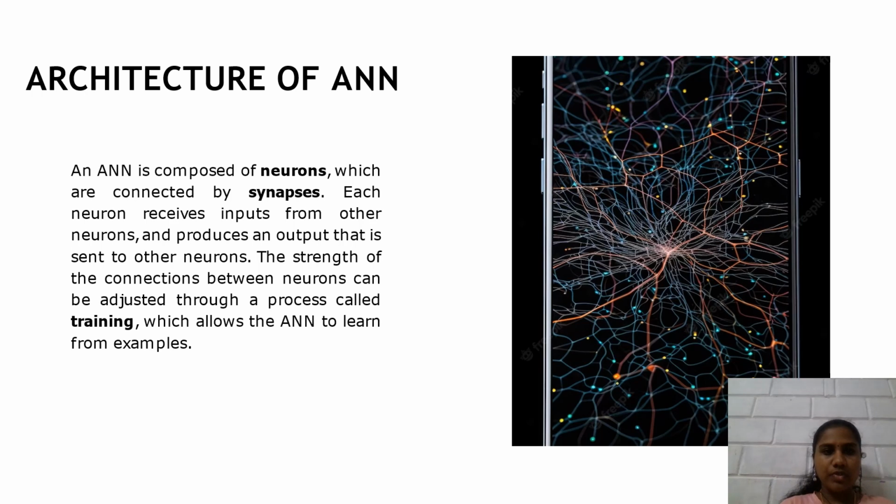Now let's see the architecture of ANN. An ANN is composed of neurons which are connected by synapses. Each neuron receives input from other neurons and produces an output that is sent to other neurons. The strength of the connection between neurons can be adjusted through a process called training, which allows the ANN to learn from examples, which means that neurons that make up an artificial neural network are linked together by synapses. Each neuron takes information from other neurons as input and sends information to other neurons as an output. As the artificial neural network learns from examples, the strength of the connection between neurons can be modified through a process known as training.